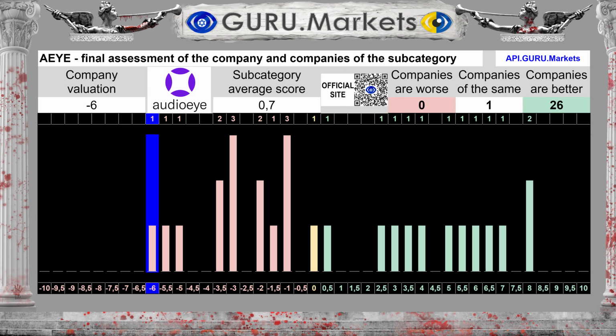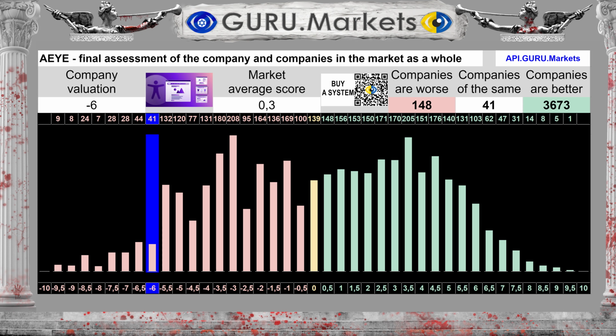The overall result is minus 6 out of 10 points. The average result for the subcategory is 0.7 points. If you look very broadly, within the entire stock market in aggregate, we see that the average result for the entire stock market as a whole is 0.3 points, against the score of minus 6 points from AudioEye.